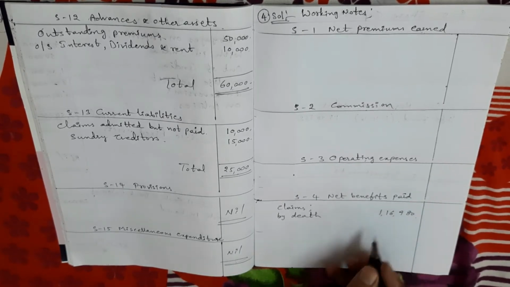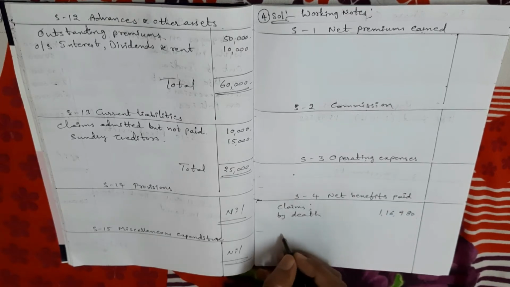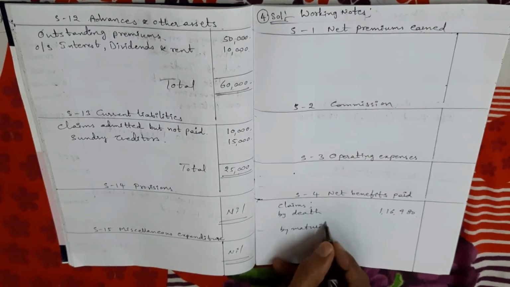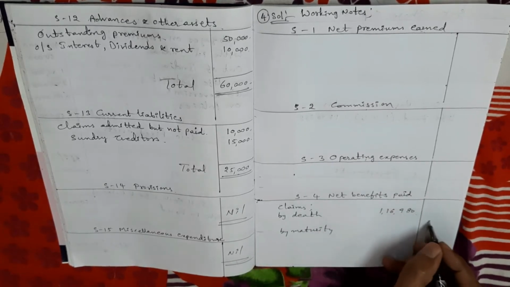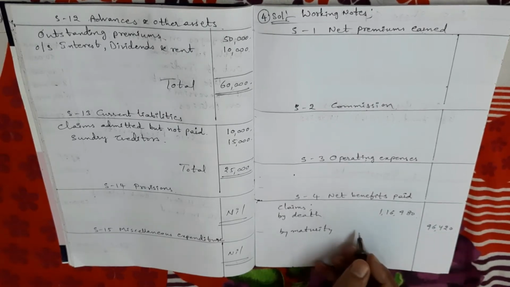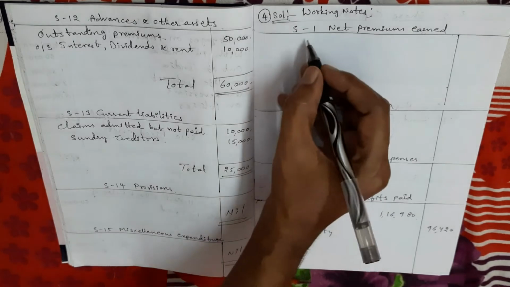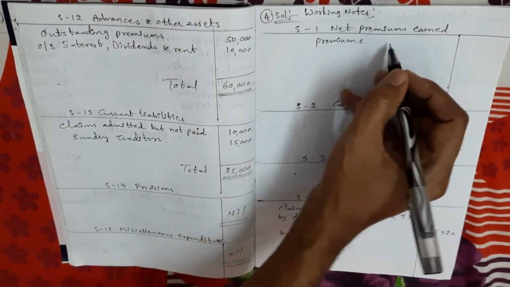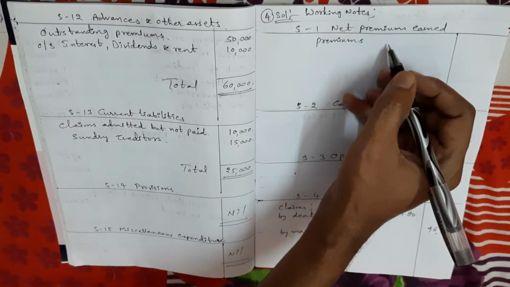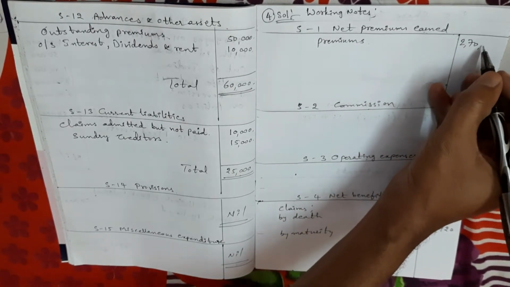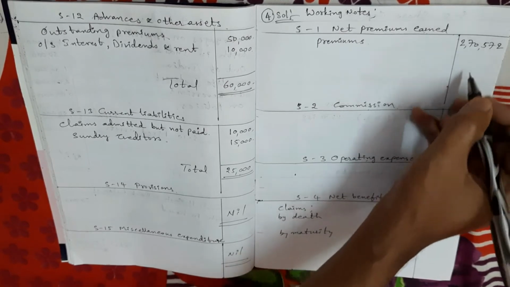Next, claims by maturity. Claims by maturity also comes in schedule number 4 only. By maturity, direct outer column, no adjustment, 96,420 rupees. Next, premiums. The premium schedule is schedule number 1. For premiums, adjustments are given. Last I will explain the adjustment.